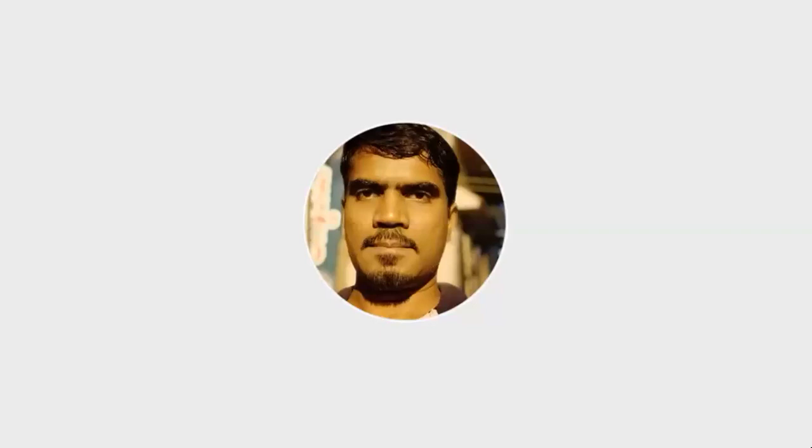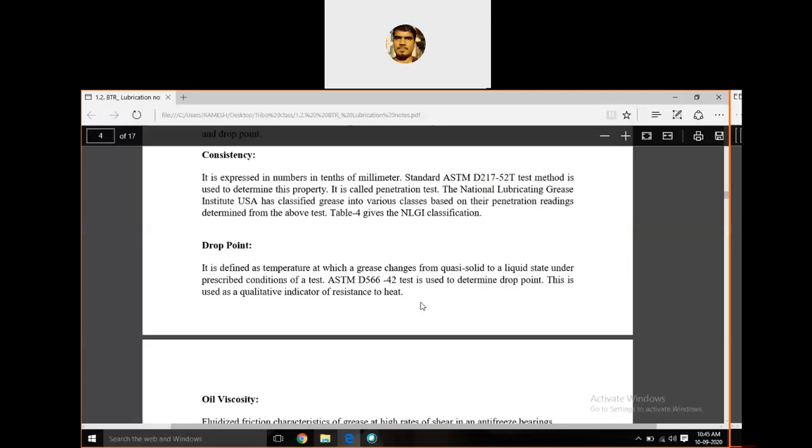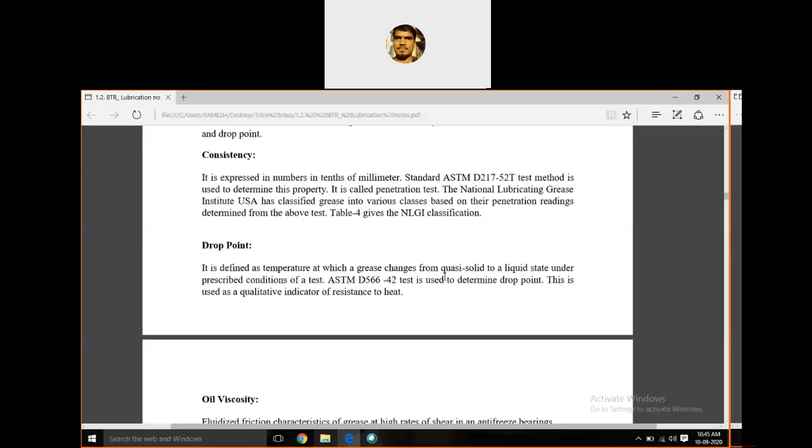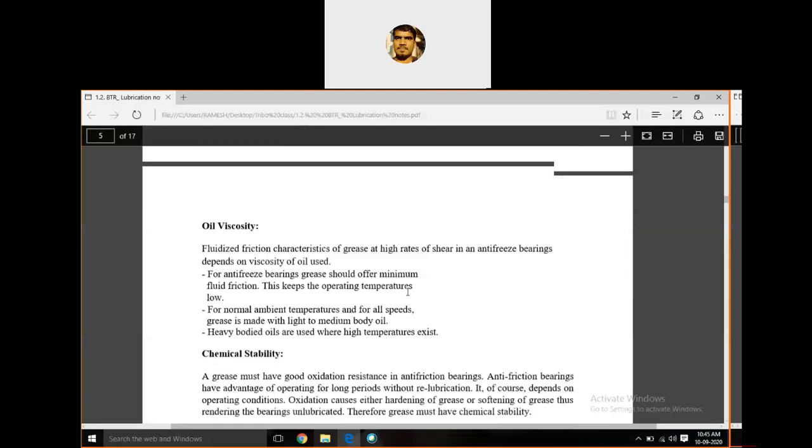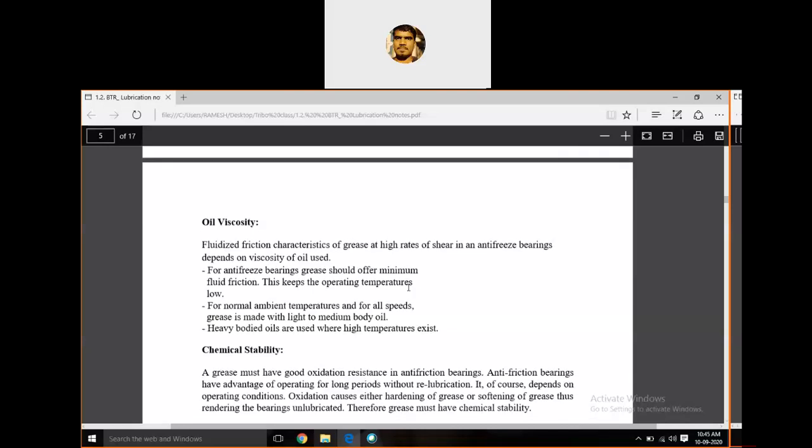Drop point is defined as the temperature at which the grease changes from semi-solid to liquid state under the prescribed conditions. That is the drop point. Oil viscosity: the grease has more viscosity compared to liquid lubricants and less compared to solid lubricants.